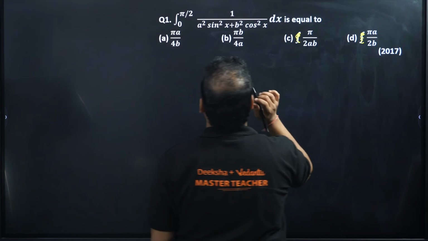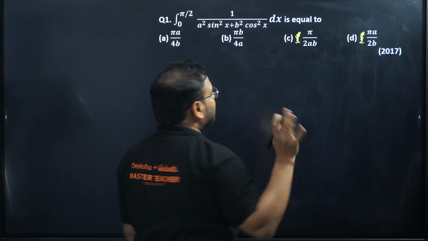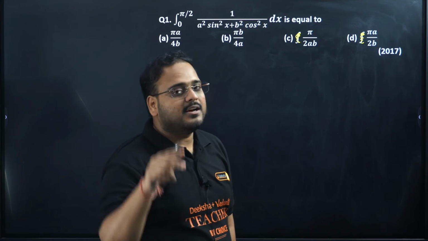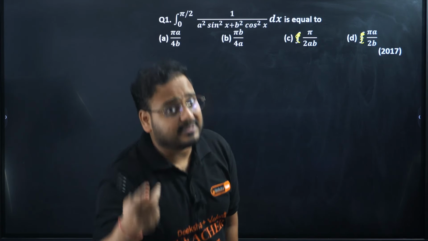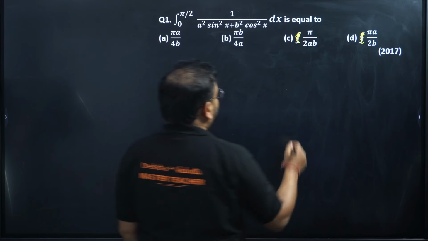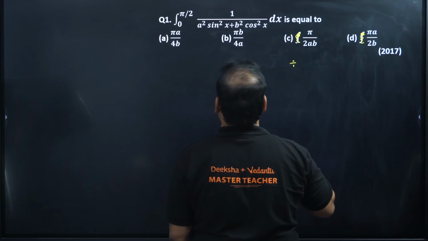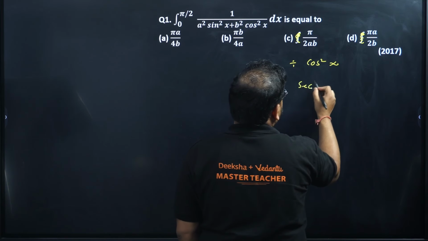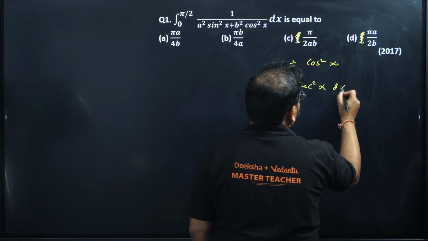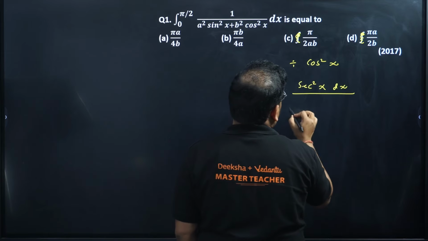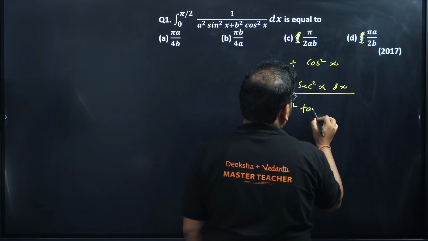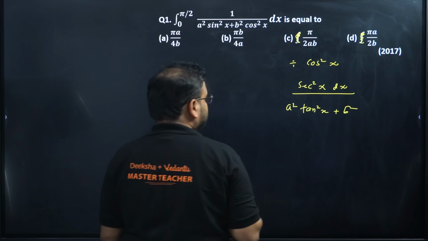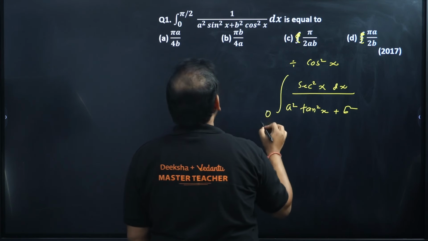So what is the answer going to be? If I divide by cos square, I'll get sec square in the numerator and I'll get tan square in the denominator. That makes sense, right? If tan square is there, I can use the substitution of tan as t. So divide everything by cos square x. I'll end up with sec square x dx upon a square tan square x plus b square. The integration is from 0 to pi by 2.